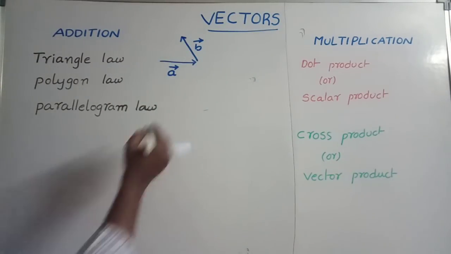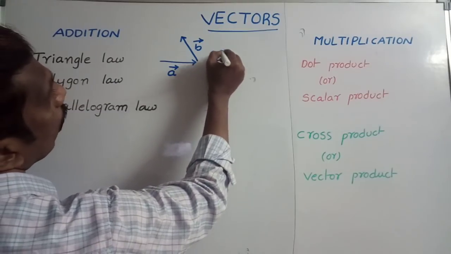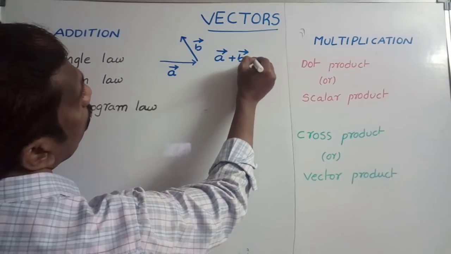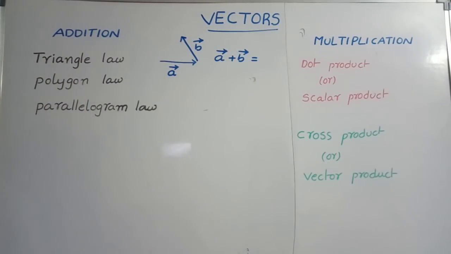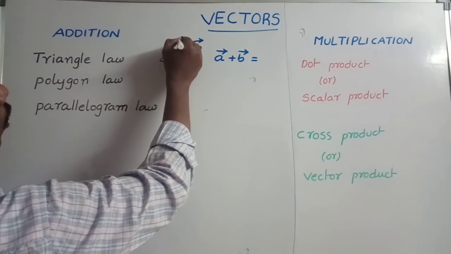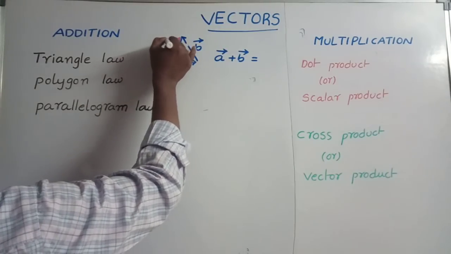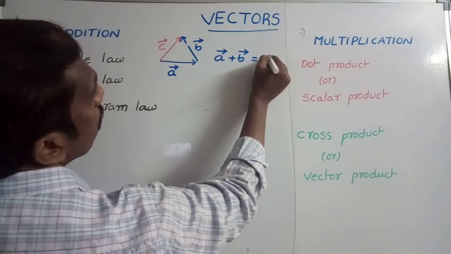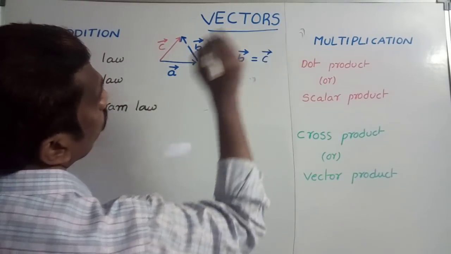The resultant sum of these two, a bar plus b bar, is given by the closing side of the triangle but in the reverse direction. So the resultant of these two vectors is given by the closing side in the reverse direction, which is equal to c bar. So the magnitude of a bar plus b bar is equal to c bar.